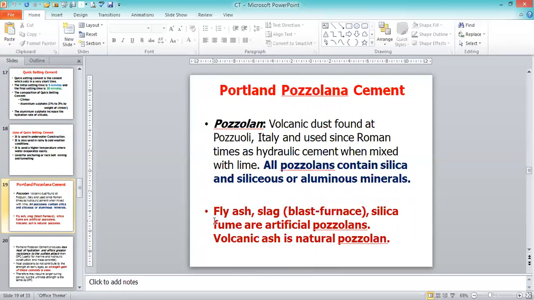Fly ash is obtained from thermal power plants. Fly ash is the end product, or waste product, after utilizing coal for thermal power generation. Blast furnace slag, we already saw that. From iron industries, we get the end product called slag, that is, ground granulated blast furnace slag, GGBS. Silica fume from the silicon industries is the artificial one, and volcanic ash is the natural pozzolana.